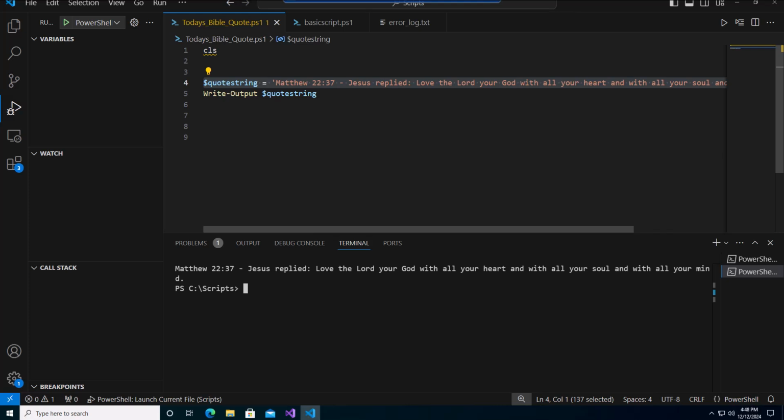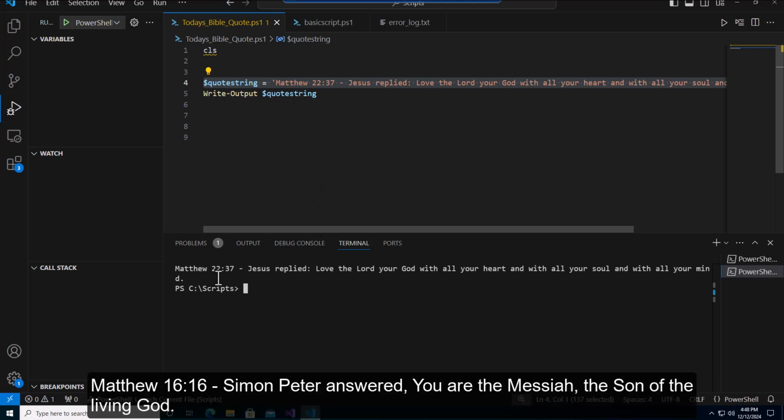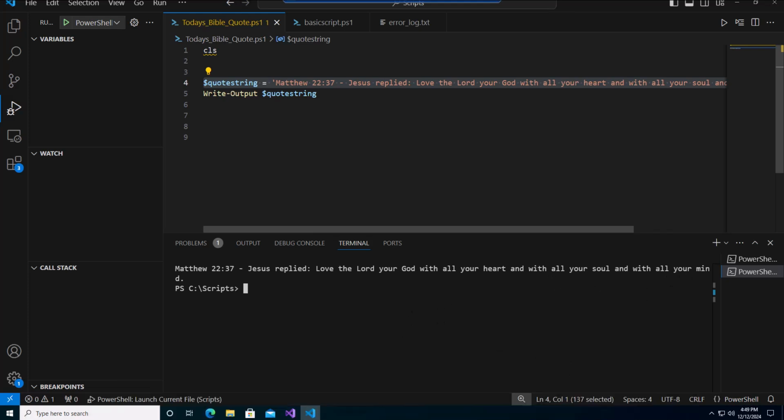Let's start off with our quote of the day. It's Matthew chapter 22, verse 37. Jesus replied, "Love the Lord your God with all your heart and with all your soul and with all your mind." Okay, so that's our quote of the day.